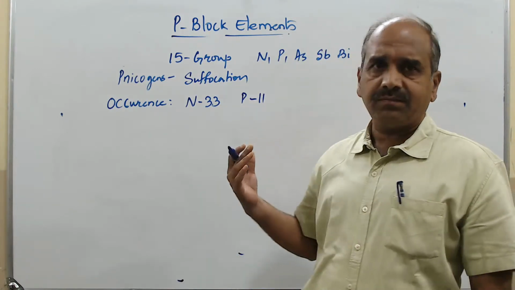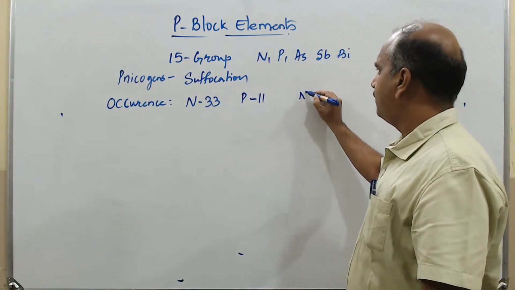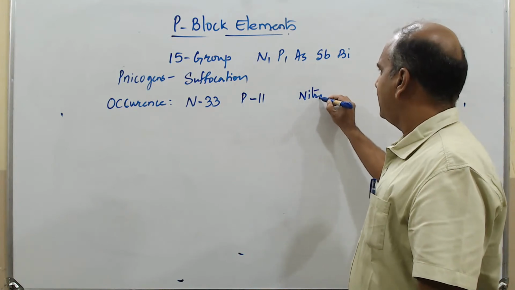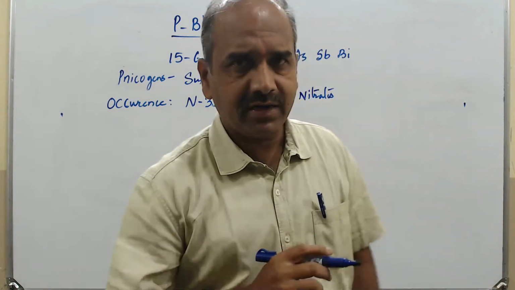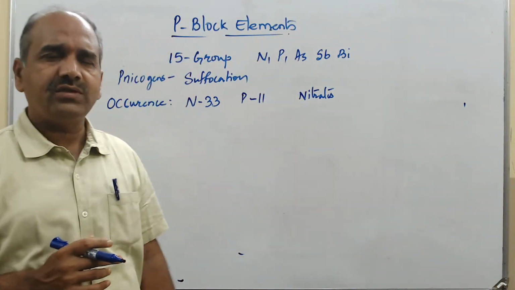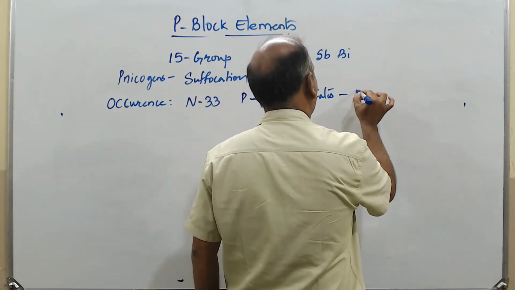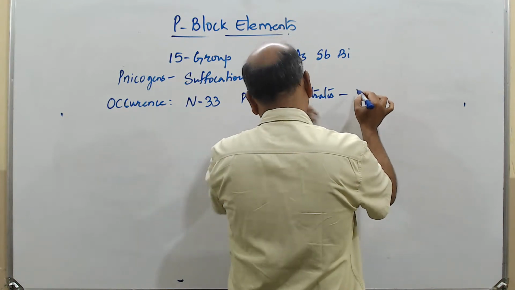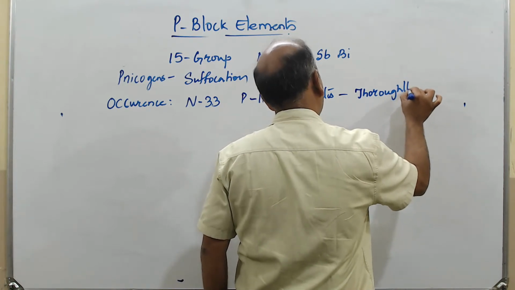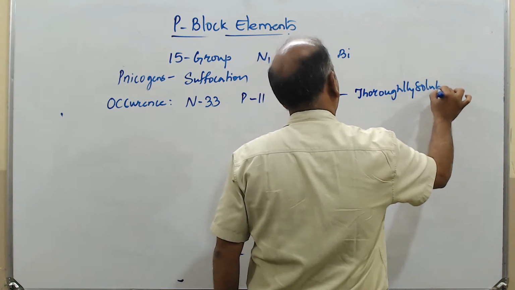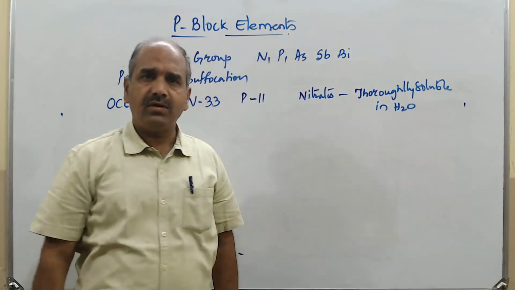Now why is it less? Most of the nitrogen compounds that are available are available as nitrates, and nitrates are thoroughly soluble in water.